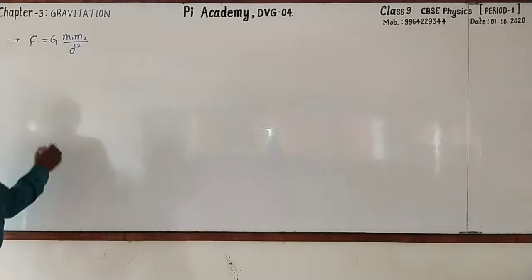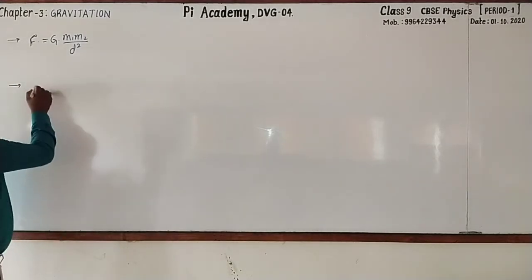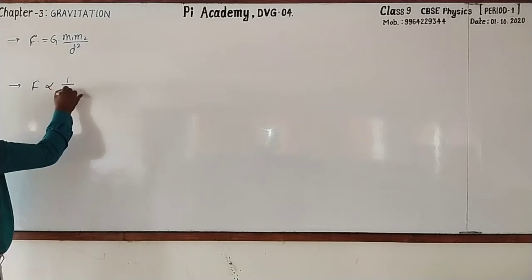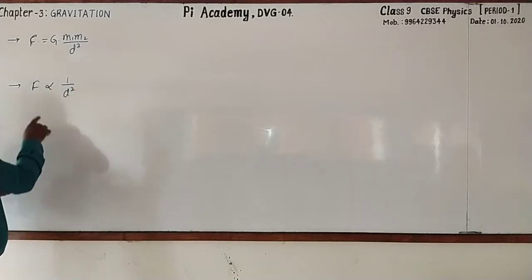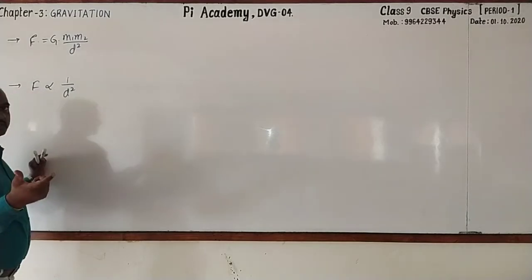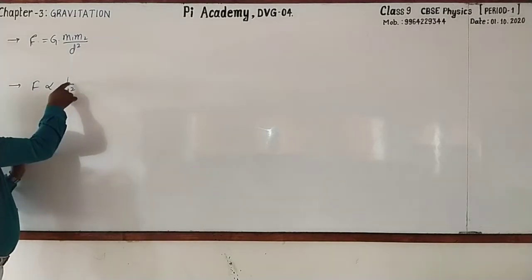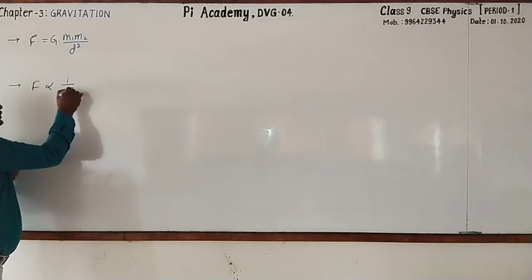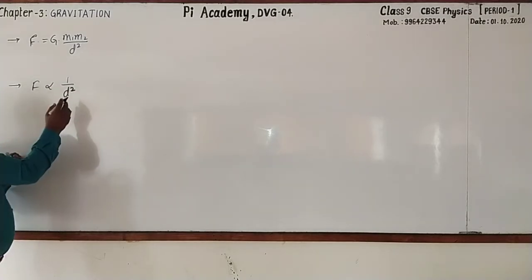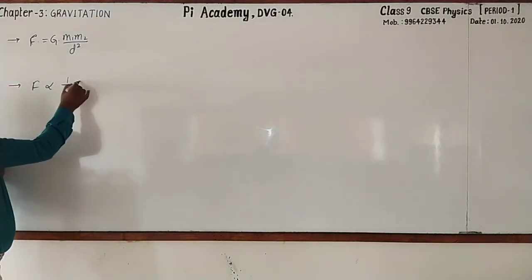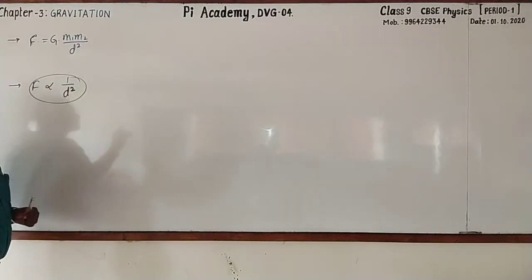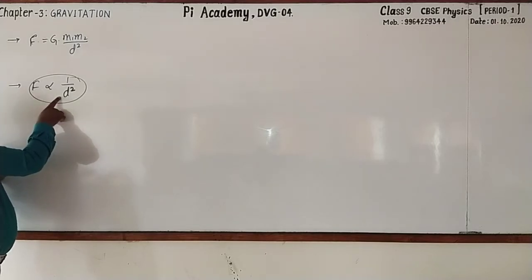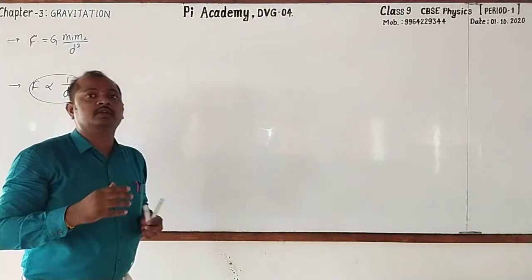Right? Look here. We all know that F is proportional to 1 by D square. That means the force of attraction between two objects, nothing but gravitational force, is inversely proportional to square of distance between them. So we call this as inverse square law. What it is? Inverse square law. What is the statement of that? It is the force of attraction between two objects is inversely proportional to the square of distance between them. This is called inverse square law.